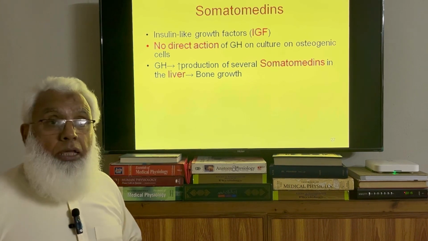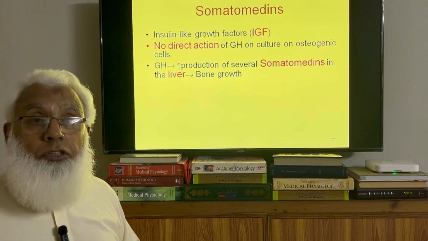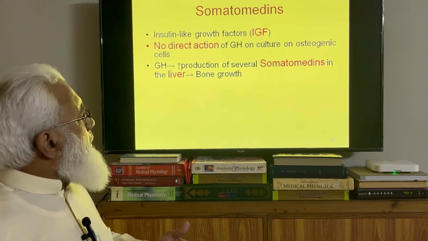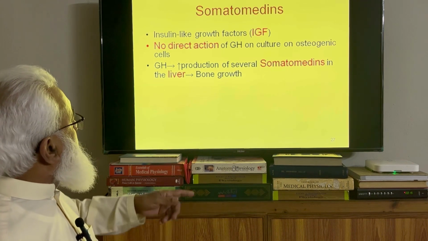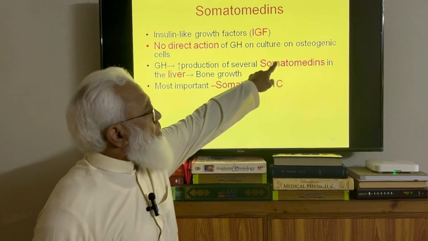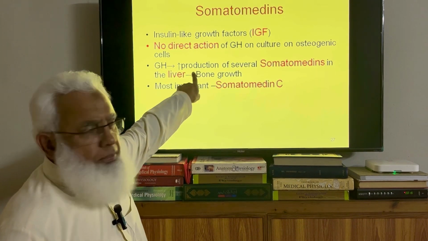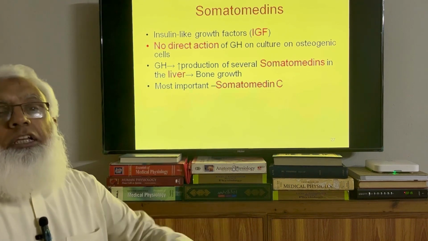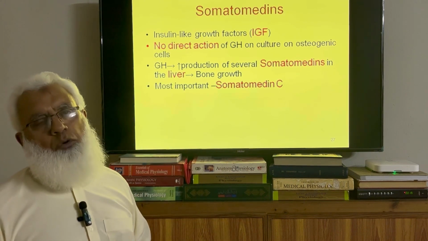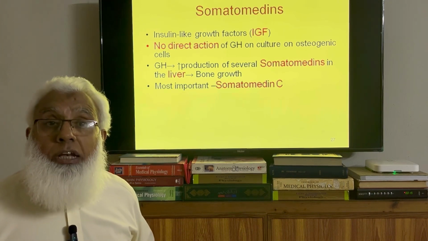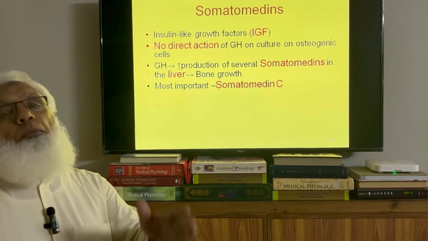Growth hormone initially causes formation of the somatomedins in the liver. There are several somatomedins, but the important one is somatomedin C. There are several somatomedins produced in the liver, and these somatomedins cause the growth of the bone. They cause the deposition of chondroitin sulfate and collagen in the bone and growth of the bone as well. So growth of the bone and cartilage is probably through somatomedin C.